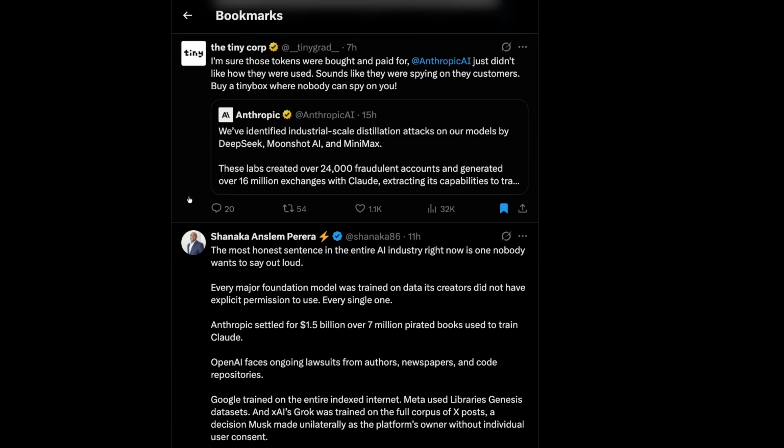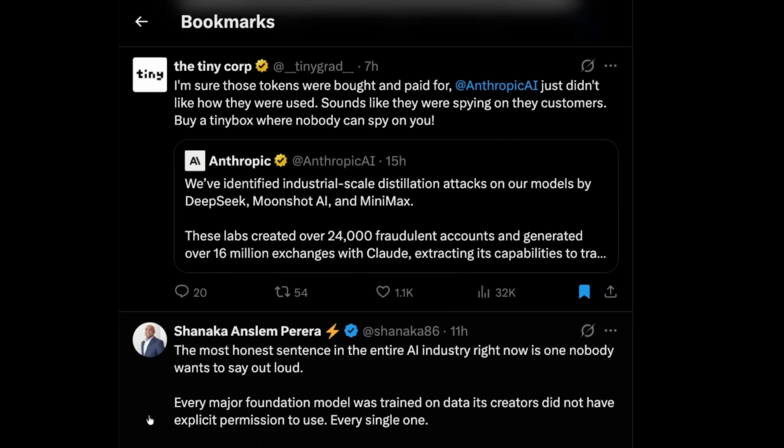Another tweet that I found interesting came from the Tiny Corp. This is a startup that George Hotz put together. And it makes some really interesting points that these people paid for those tokens and that Anthropic didn't like how those tokens were being used, and that perhaps it sounds like Anthropic have been spying on their customers to know what you've actually been using tokens for. Now, in many ways, he's talking his own book here, in that he's selling boxes where people can run open models locally so that nobody can spy on you. But he does make a good point here.